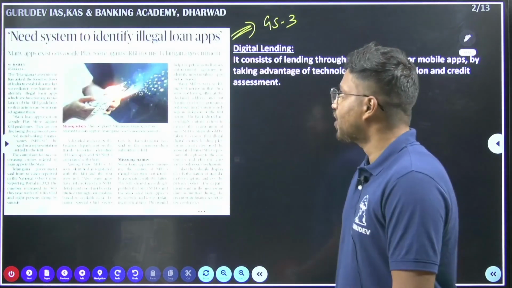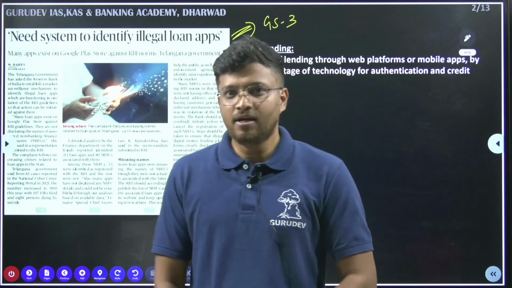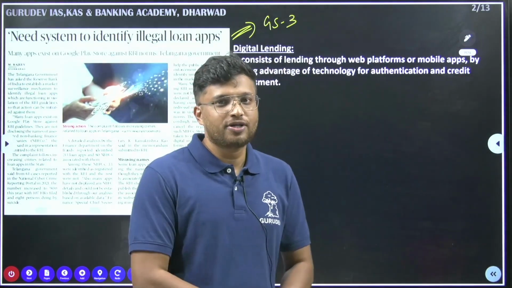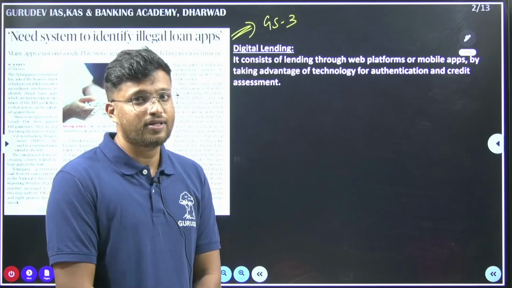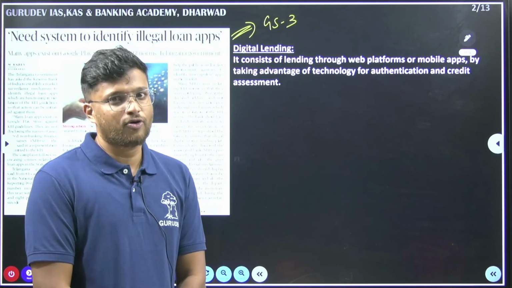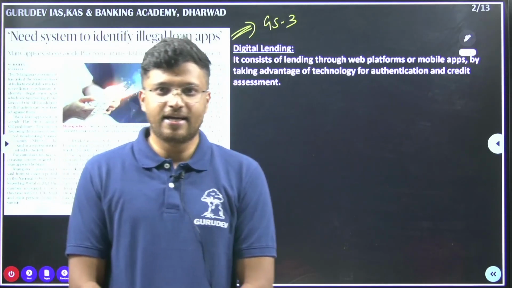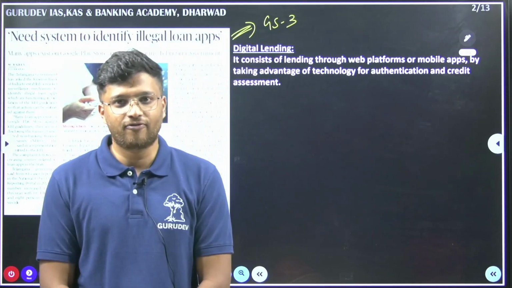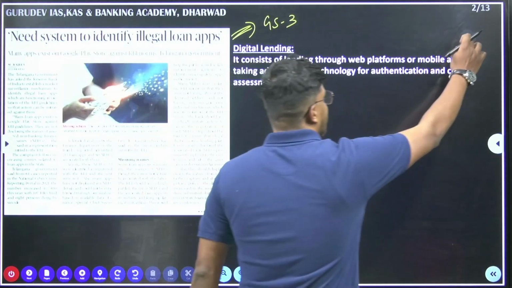Firstly, we look at these online lending apps. There has been an article. It has become a very important issue because there have been a few issues related to it. There are a few problems being caused. Last year, if you were aware, there were a few suicidal deaths that happened due to the online lending platforms. So we will look at it. First of all, we will understand what digital lending is.